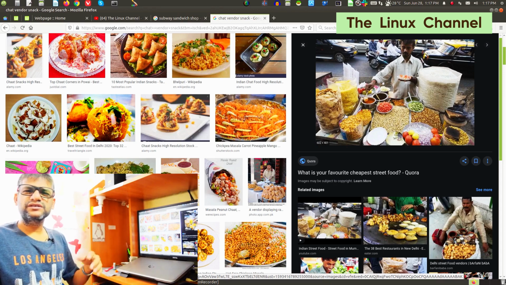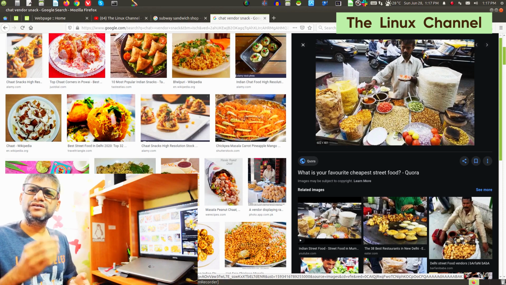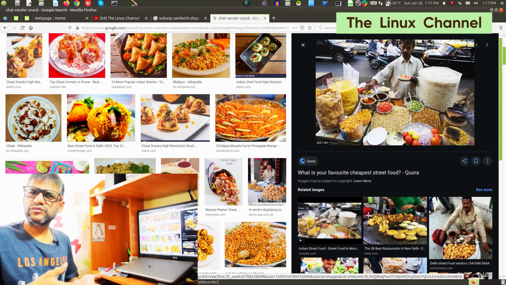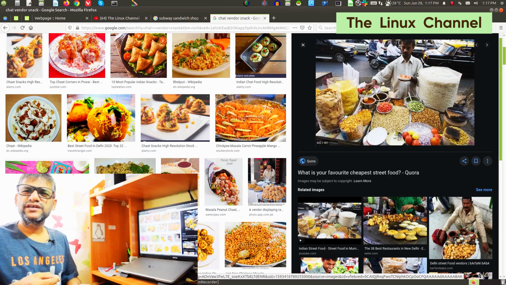If you order dahi puri, since they need to add this yogurt, or we call it dahi, he's going to put more dahi. Whereas if you order some masala puri or something, then he's going to put hardly a teaspoon of dahi.